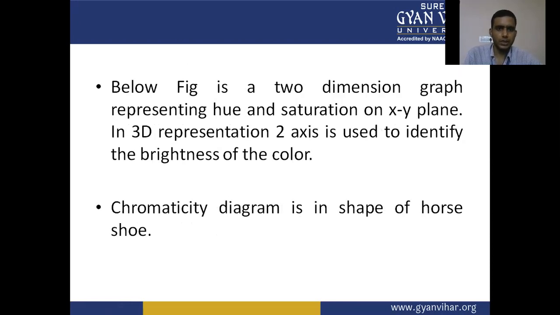The figure below is a two-dimensional graph representing the hue and saturation on the XY plane. In 3D representation, another axis is used to identify the brightness of the color. The chromaticity diagram is in the shape of a horseshoe.